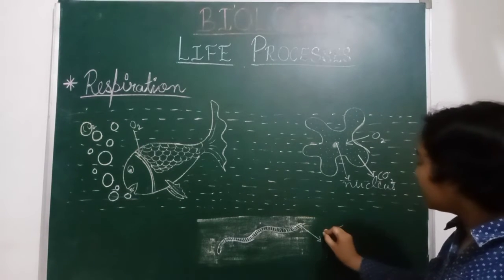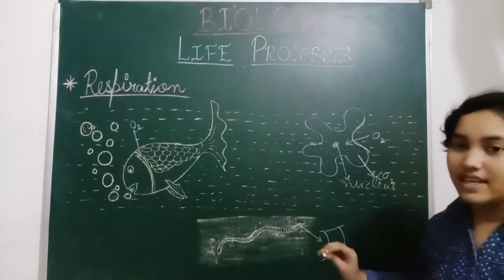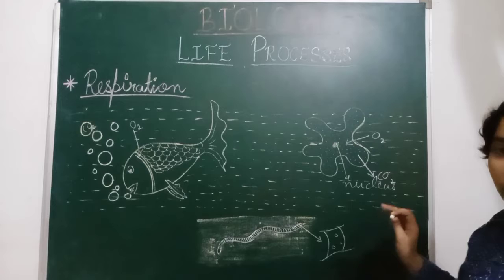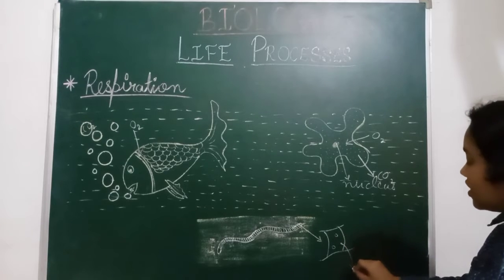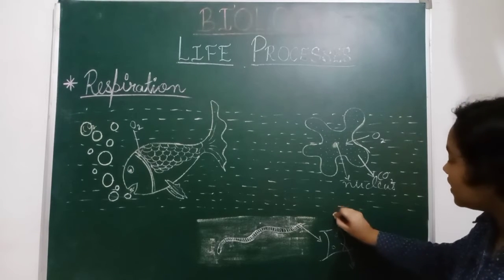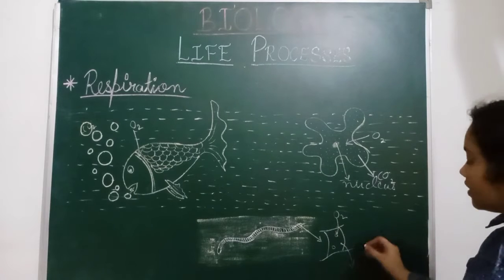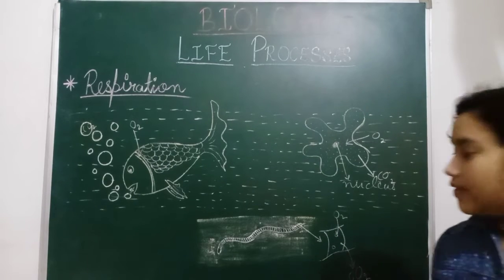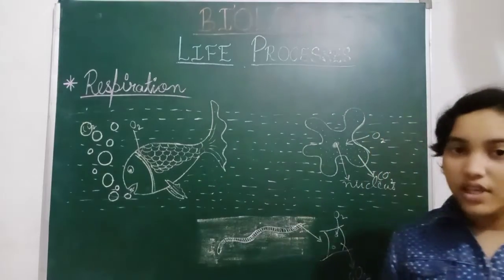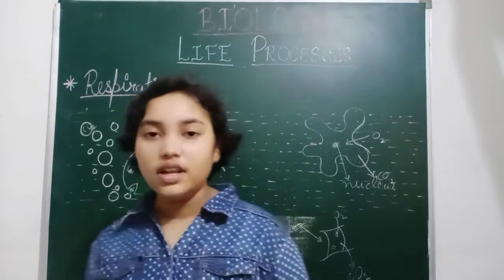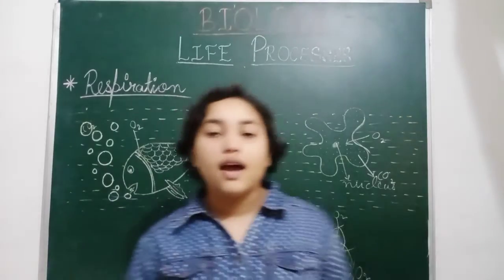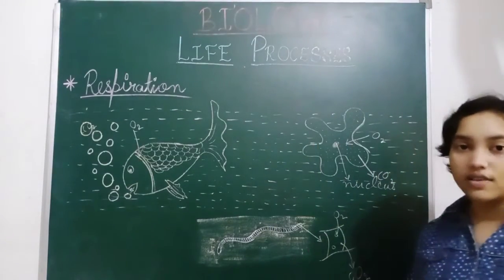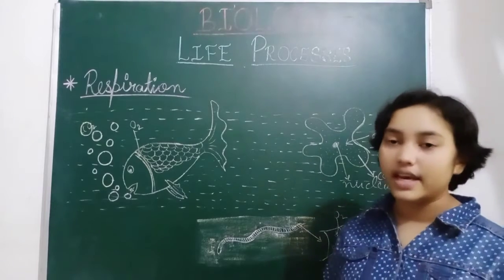When magnified, these scales contain small holes, and through these small holes the gaseous exchange takes place. The oxygen is carried inside and carbon dioxide is released outside into the atmosphere. So through the skin, through the trachea, through the lungs, through the gills, and through the cell membrane, there are different ways of respiration taking place.